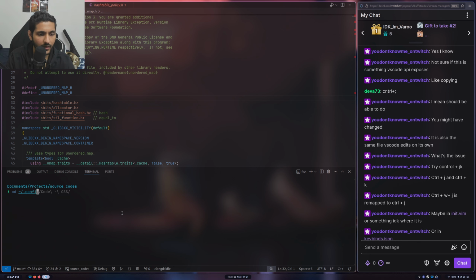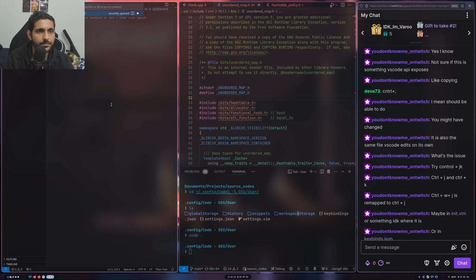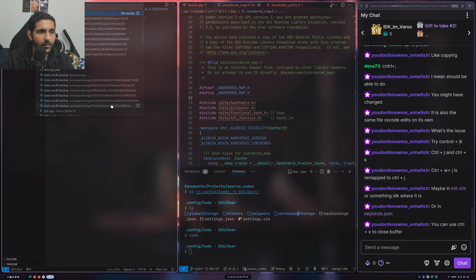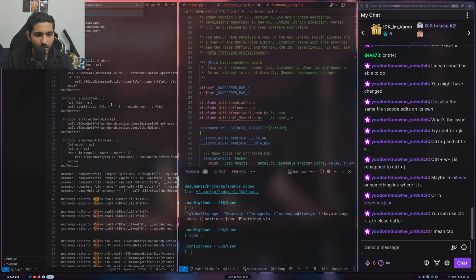Let's go to config, code OSS user, code settings.vim is there. So let's just open this folder and see. Okay, I do want to trust. Yes. I want to go to settings.vim. Control W over here, right? You can use Control X to close buffer.